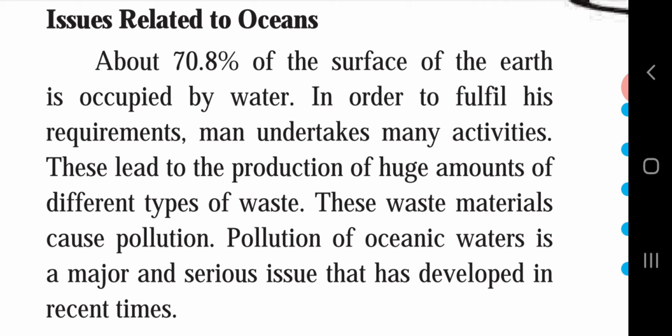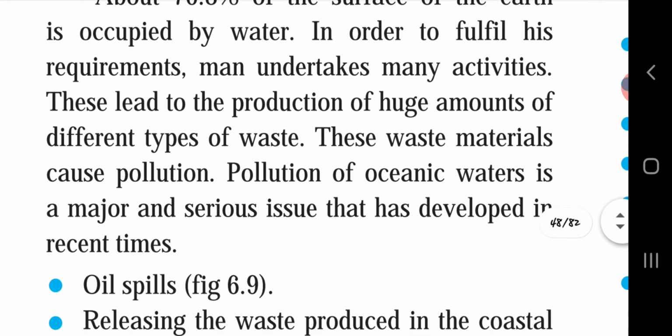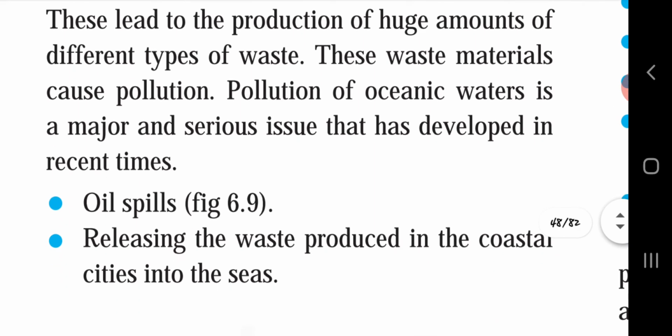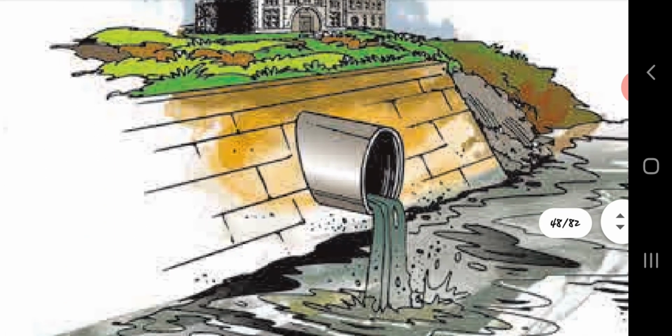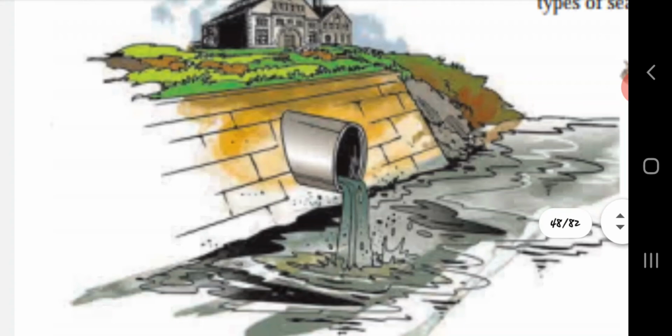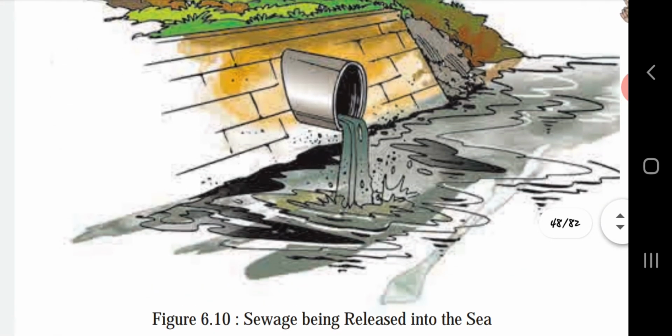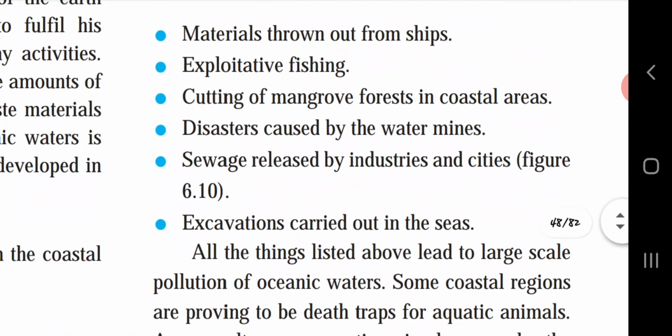Following are the issues: oil spills, figure 6.9, releasing of the waste produced in the coastal cities into the seas. So, the picture will explain it better. Figure 6.10, sewage being released into the sea, due to which the sea is getting polluted. The next picture, the oil spill.